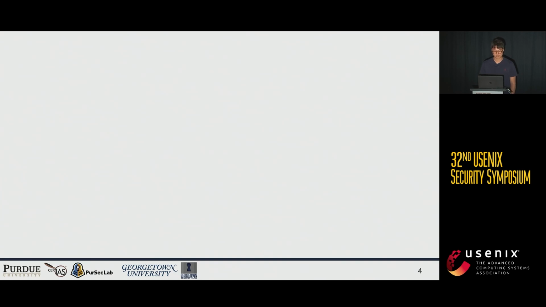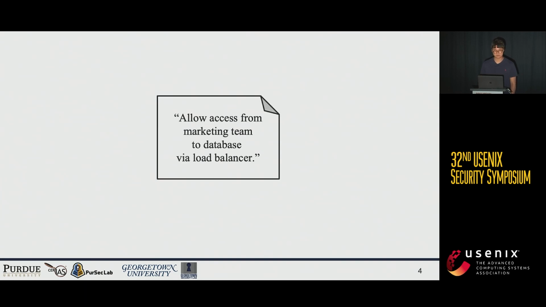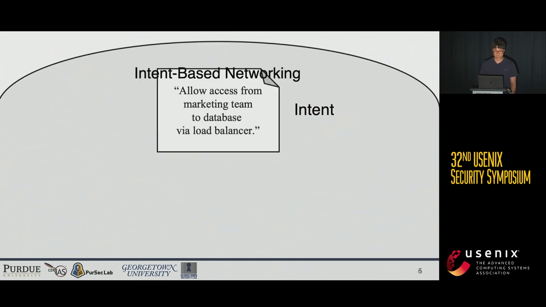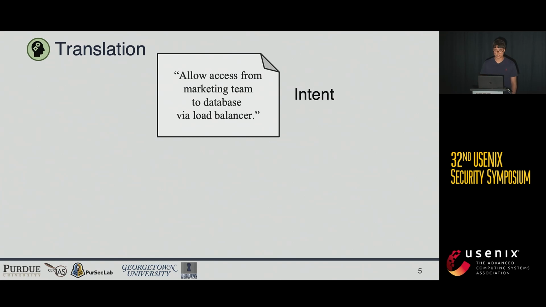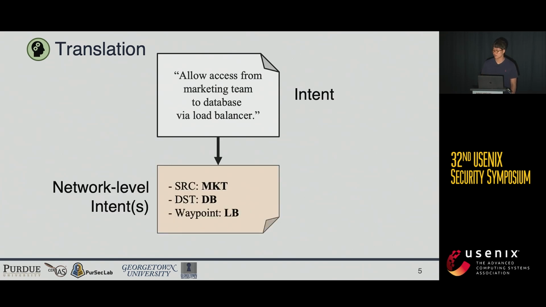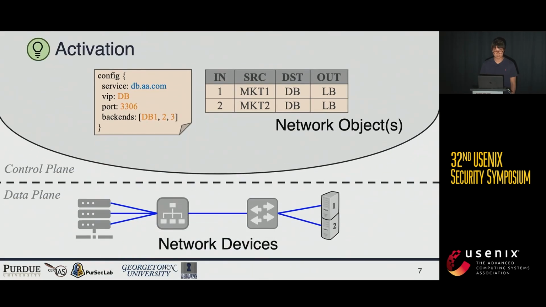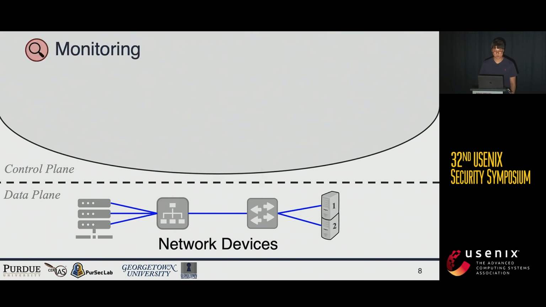The network operator simply says: allow access from the marketing team to the database via the load balancer. This is the intent, which is the input for intent-based networking. The IBN controller receives this intent and translates it into network-level intents with more declarative grammars, and compiles these intents into network objects like configuration files and network flow rules, and implements these objects into network devices such as switches or load balancers. After that, the IBN controller monitors any data from network devices, such as network events or telemetry data.